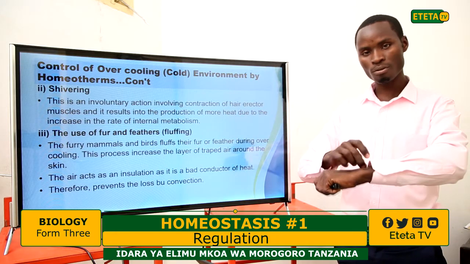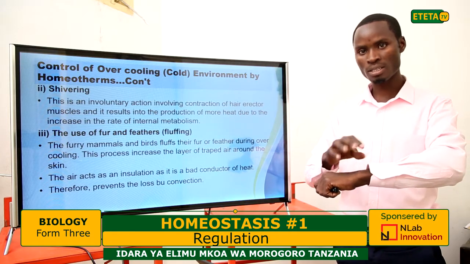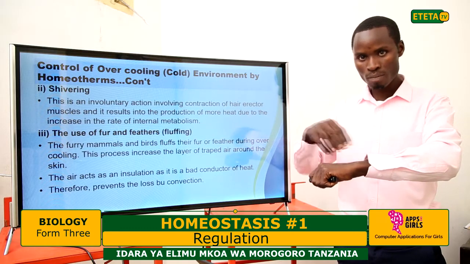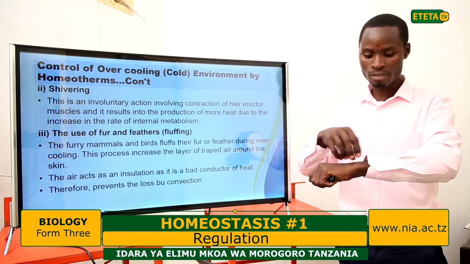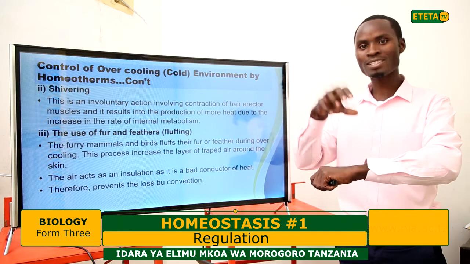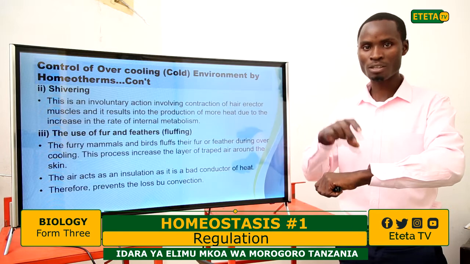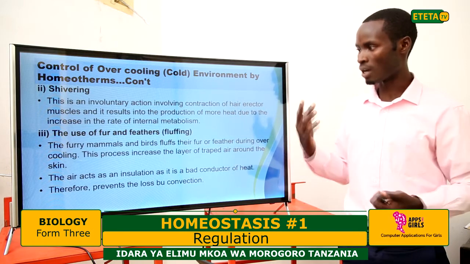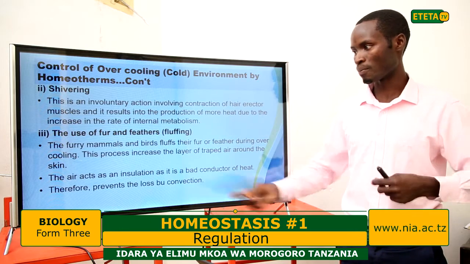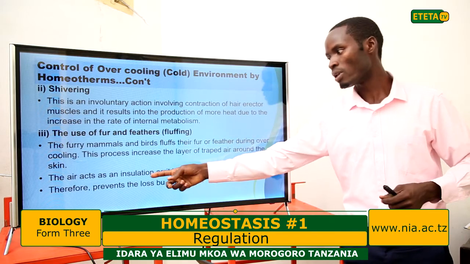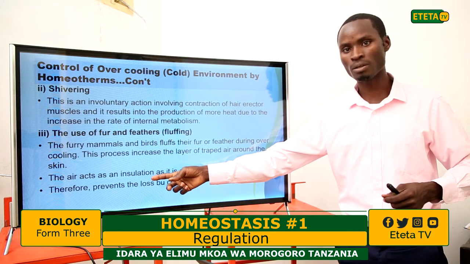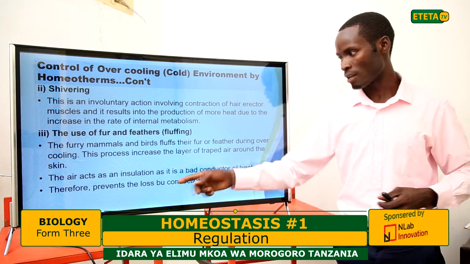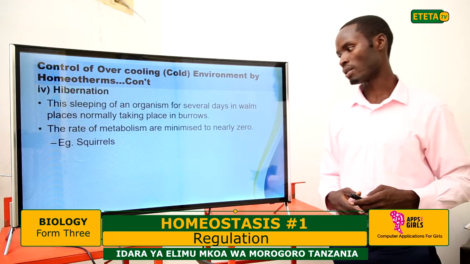Even as you erect your hairs, the issue is to trap the moving air so that it can be stopped and form a layer next to the skin, and the air acts as a bad conductor of heat. Therefore, it prevents heat escape from the body as a way to maintain body temperature. The air acts as an insulation because it is a bad conductor of heat. Therefore, it prevents the loss by convection.